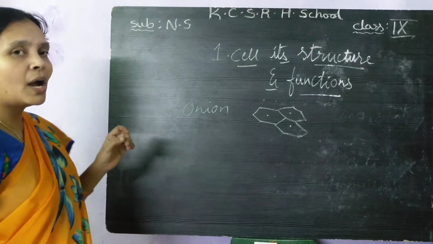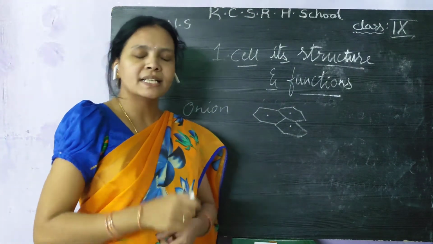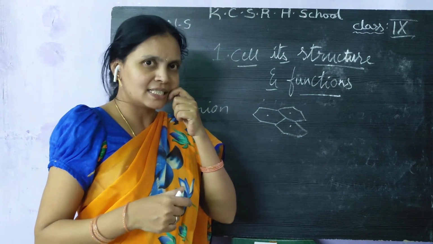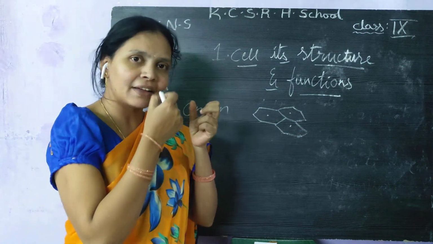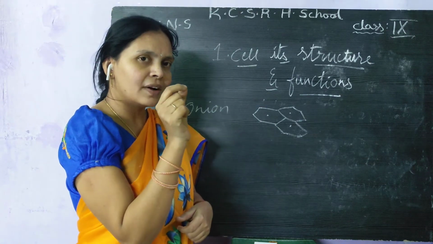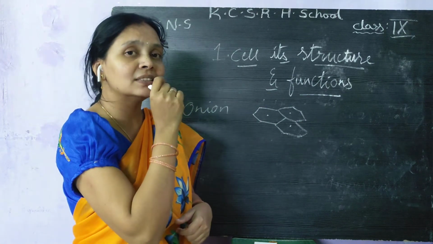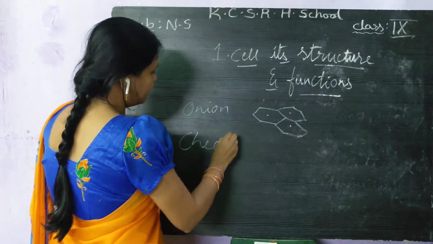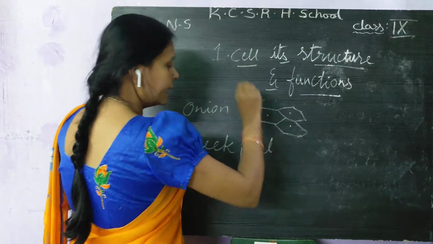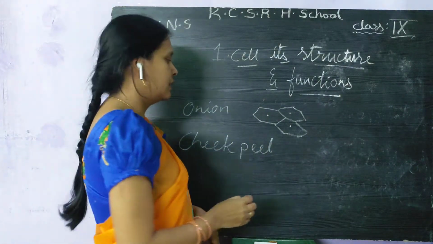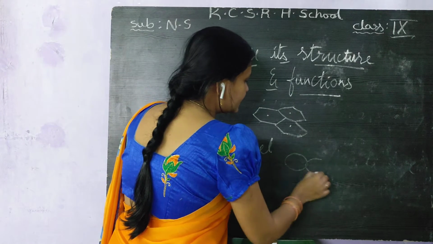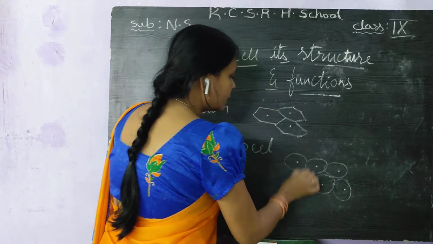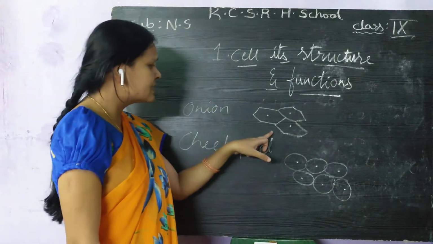Like that, you have to do another experiment. What is that experiment? This is called the cheek, you know very well. Inside the cheek, it has some flesh. You take one flesh peel, that is called a cheek peel. And again you have to see it in the microscope. You can recognize the cells looking like this. What is the difference between this cell and this cell?